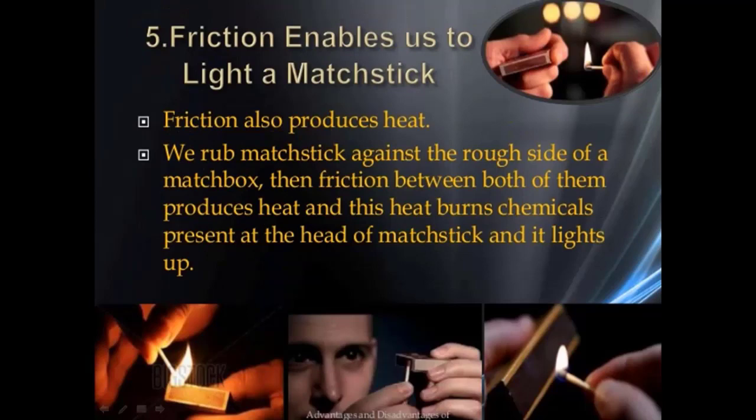Friction also enables us to light a matchstick. You can see here, if you want to light a matchstick, there should be friction. Friction also produces heat. We rub the matchstick against the rough side of a matchbox, and the friction between both of them produces heat. This heat burns the chemicals present at the end of the matchstick and it lights up. That is what we can see here.